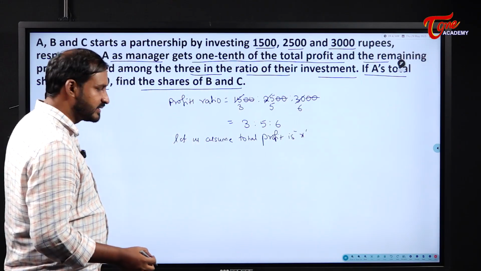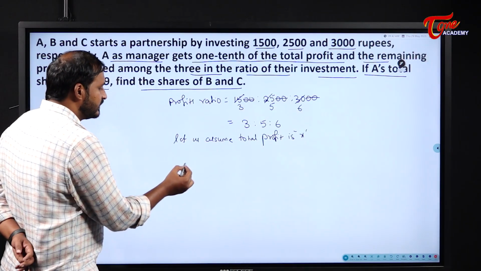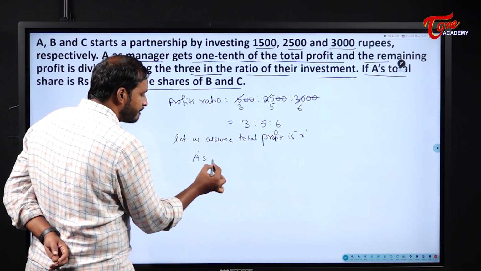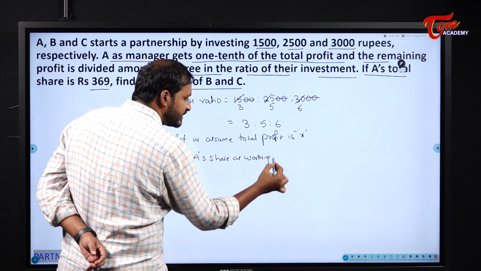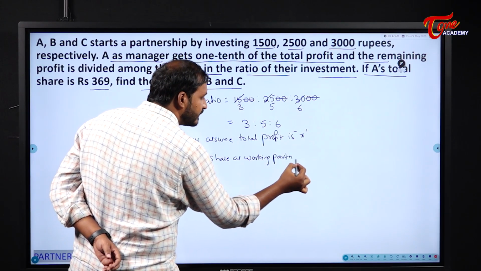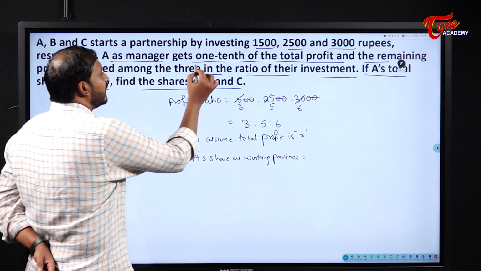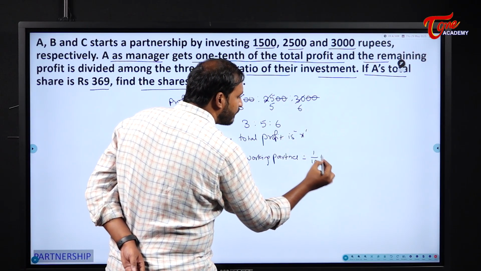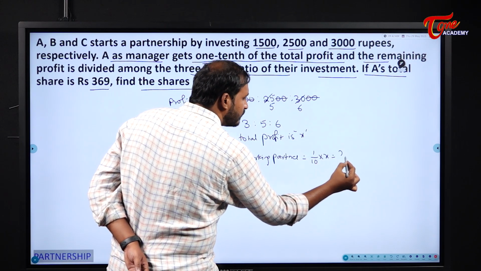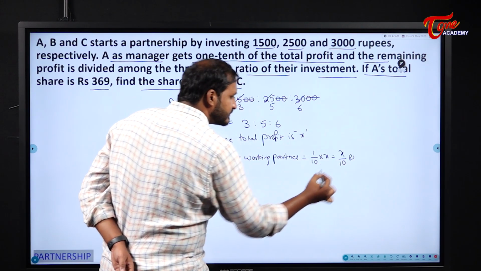Total profit is some X. Now, A's share as working partner: how much will he take? He will take 1/10 of the total profit, right? That means 1/10 into total profit X. That means he will take out X by 10 rupees first.